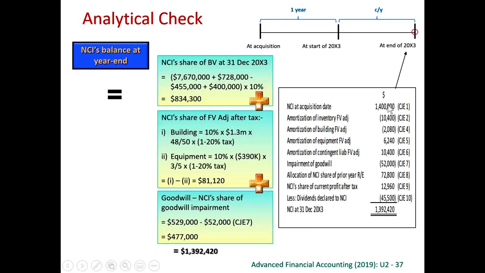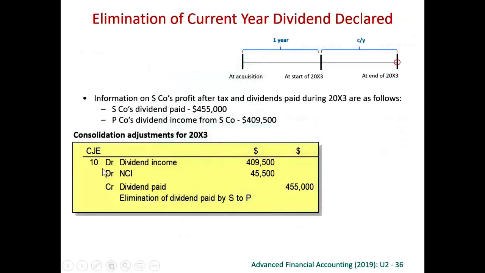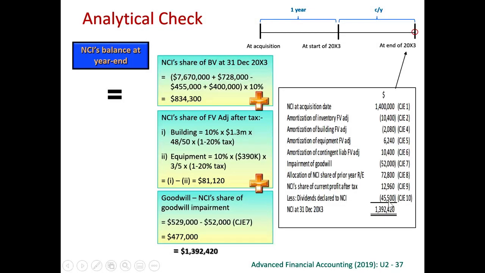After all these adjustments, we start NCI with 1.4 million. There are many adjustments affecting the NCI, right? Say for example here, we debit NCI, so NCI should go down by 45,500. These are all the adjustments. If you put everything into the worksheet, your NCI figure now should be 1,392,420 in your consolidated worksheet.